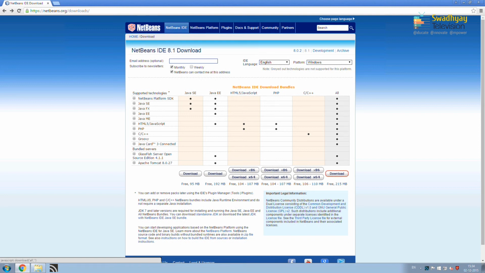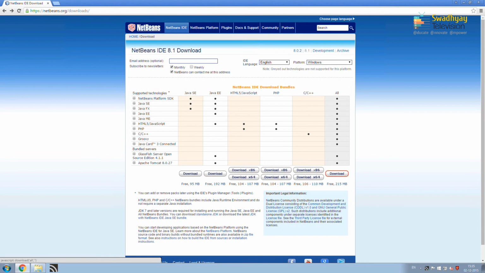Here there are multiple options available for downloading, whether you want to download Java SE, that is standard edition, Java EE, that is enterprise edition, whether you want to develop for HTML5 and JavaScript, whether you want to develop your program for PHP, whether you want to develop only for C and C++, or whether you want to download it for all. So, here you can download NetBeans standalone as well as with JDK, that is Java Development Kit.